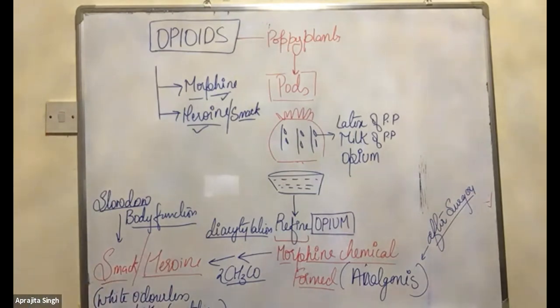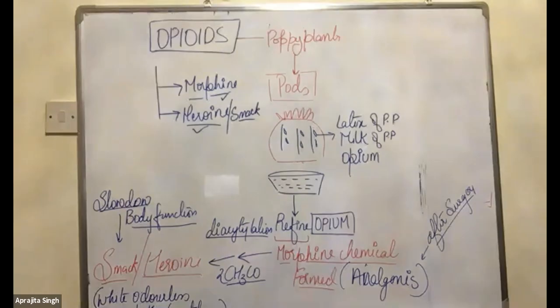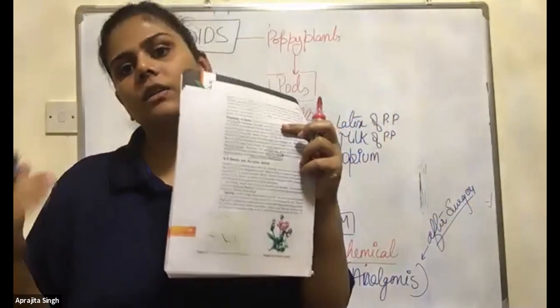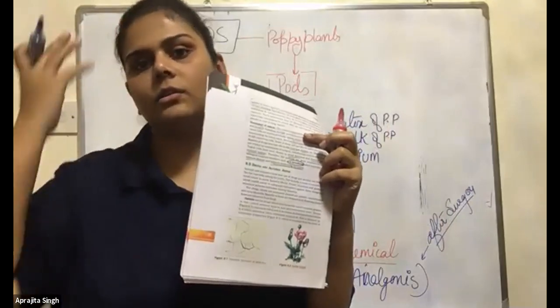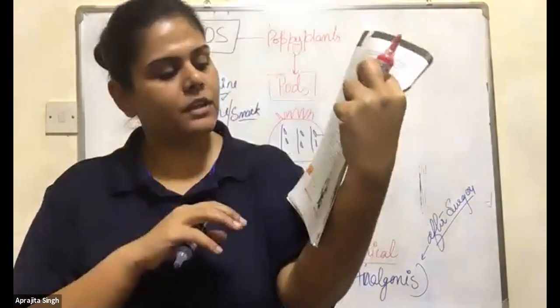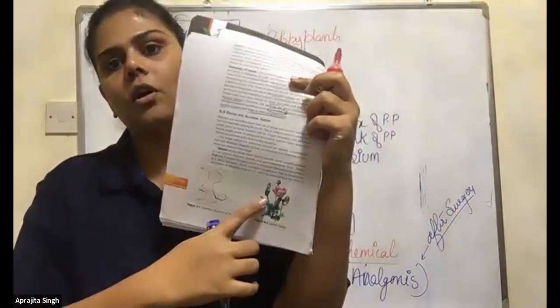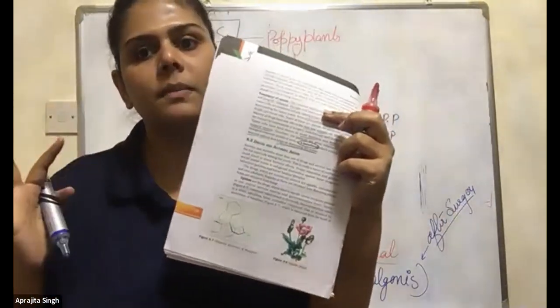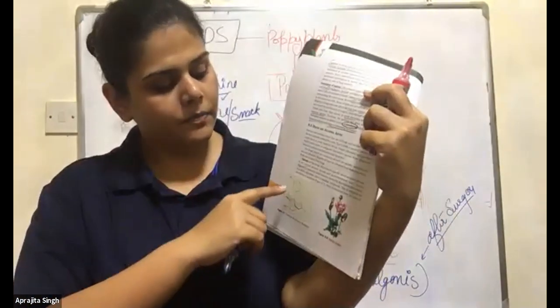Yes, ma'am. Okay, everyone done? Okay, fine. You have to remember the structures, very important, and you have to remember the poppy plant image. They can even give you the plant name and ask which plant this is. Observe this very carefully. If they are giving you the pods, that means it's a poppy plant. And remember the structure,